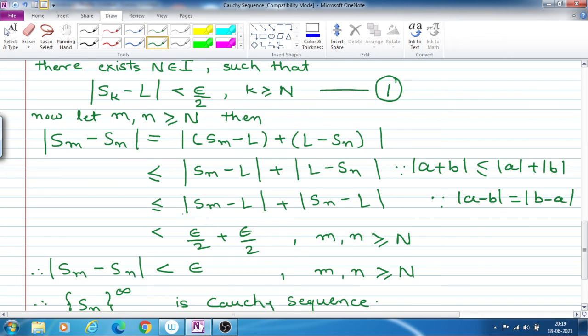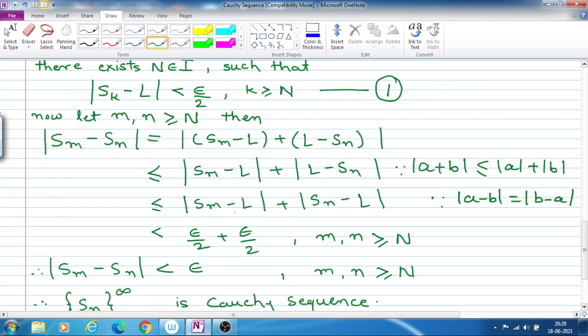So this is less than or equal to mod Sm minus L plus mod Sn minus L, and from equation 1 we can write that mod Sm minus L is less than epsilon by 2, because m and n are also greater than or equal to capital N, and by definition of limit, in equation 1 we have written that for k greater than or equal to capital N, mod Sk minus L is less than epsilon by 2. So here our less than or equal to sign becomes less than.